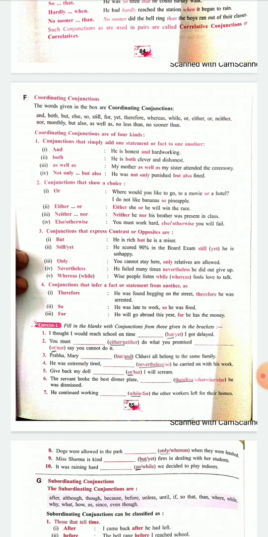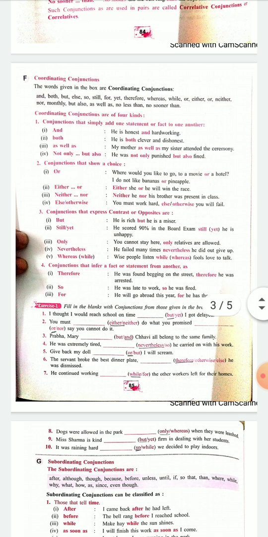Coordinating are again four types. You just need to know the conjunctions, okay? All the different types. It's for your understanding and for your usage. First, we have the simple and, both, as well as, not only but also. Coordinating.